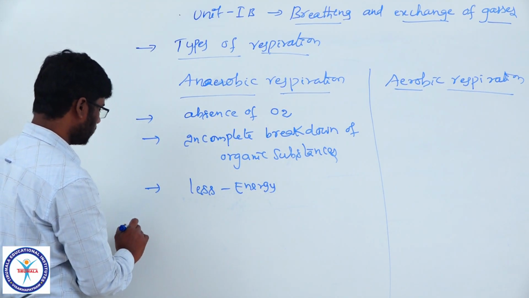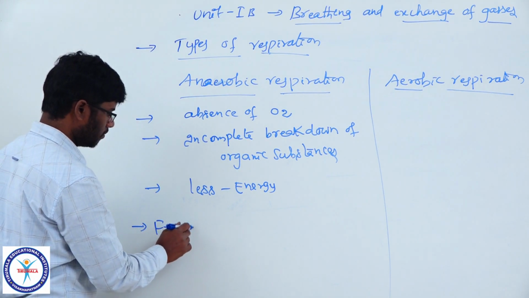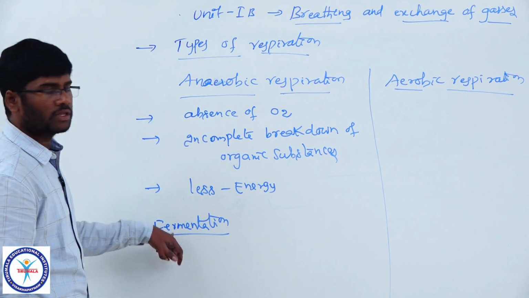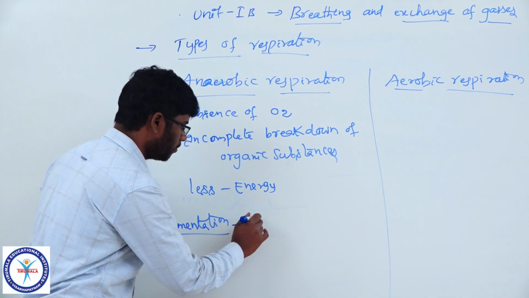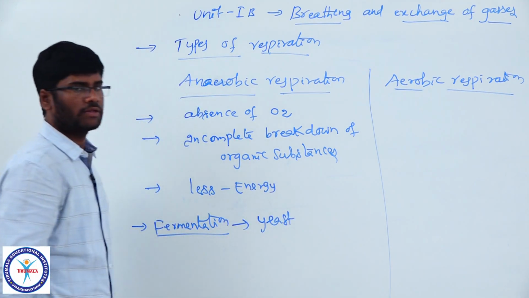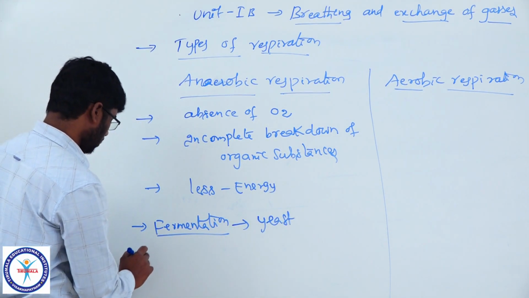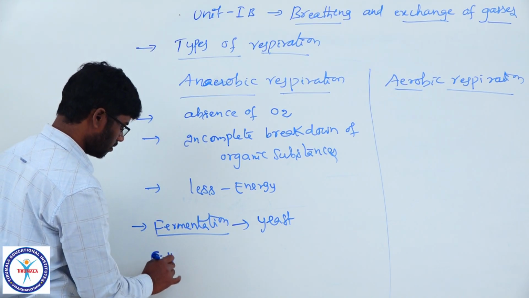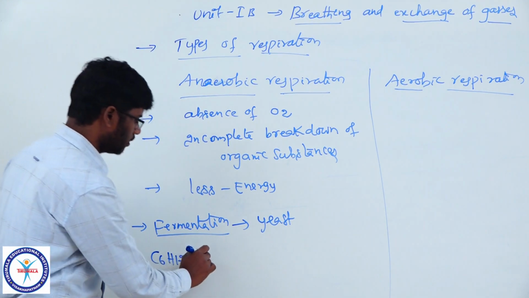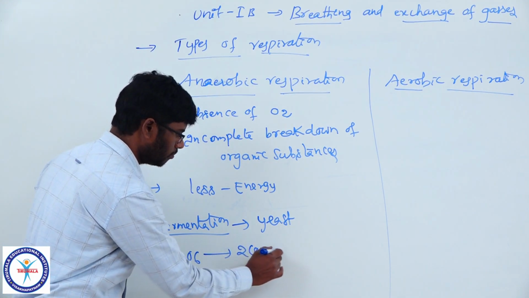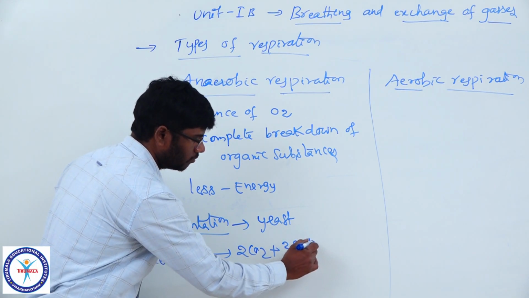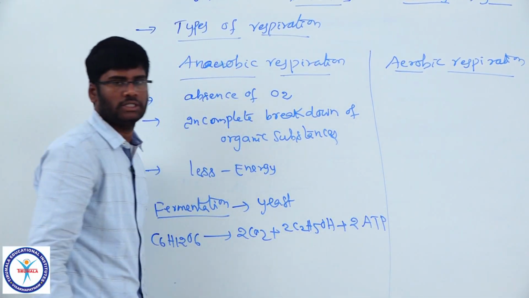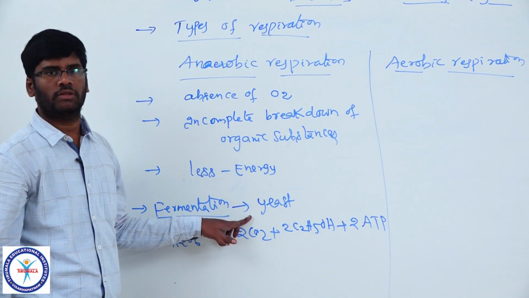It is of two types, anaerobic respiration. Take fermentation. Fermentation, it is a kind of anaerobic respiration, occurs in the absence of oxygen, which is performed by yeast. And the equation: C6H12O6 gives rise to 2CO2 plus 2C2H5OH plus 2 ATP. Only 2 ATPs are generated at the end of process.